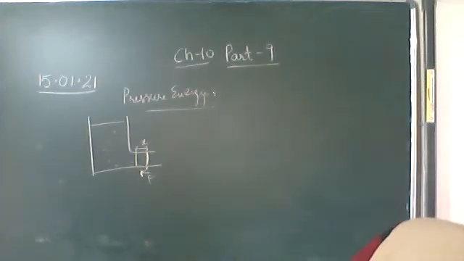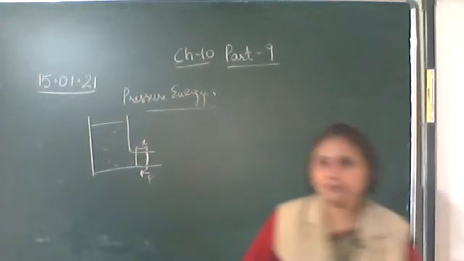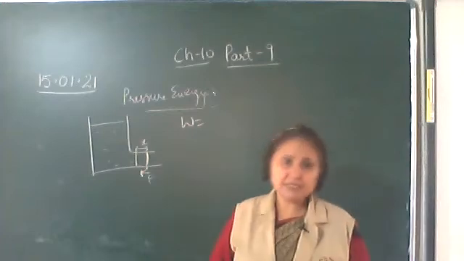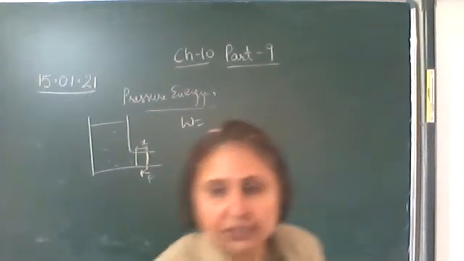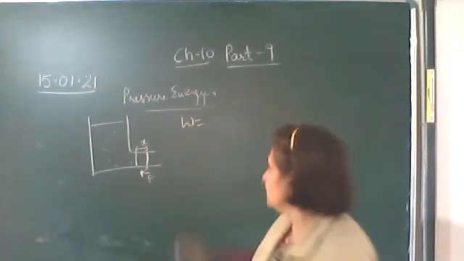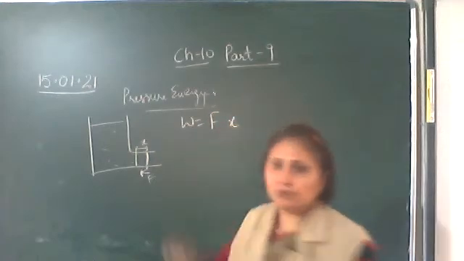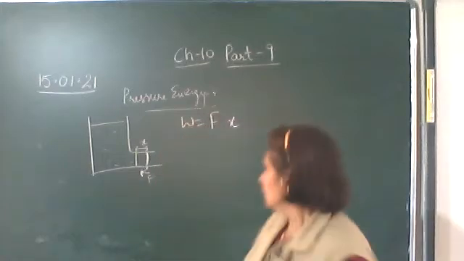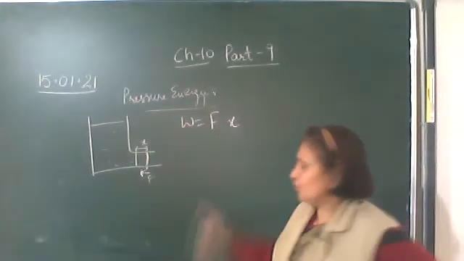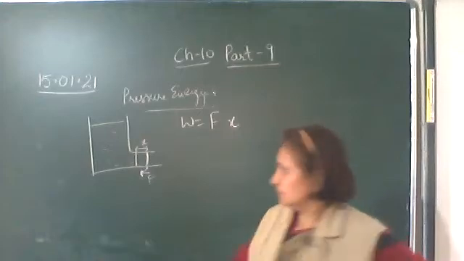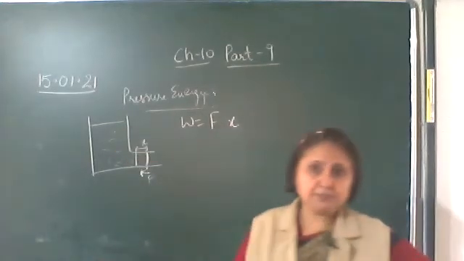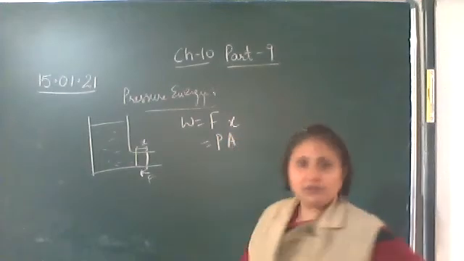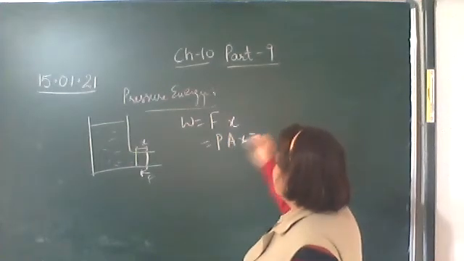Now let's find the expression of the work done, which will be the pressure energy. Work done in pushing the liquid, we are moving it against the pressure. Work done is force into displacement, that is F into x. The force is against the pressure, so it is pressure into area of the piston into x.